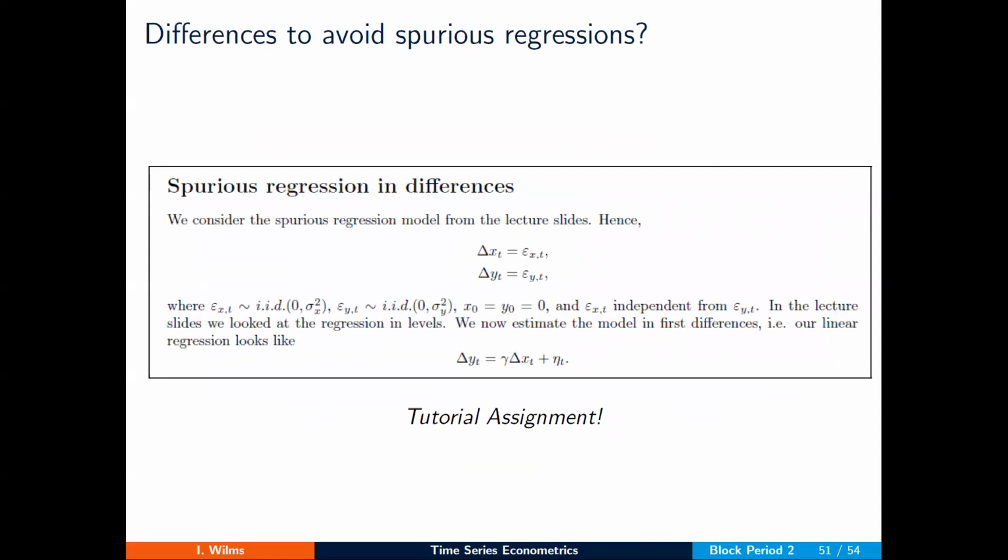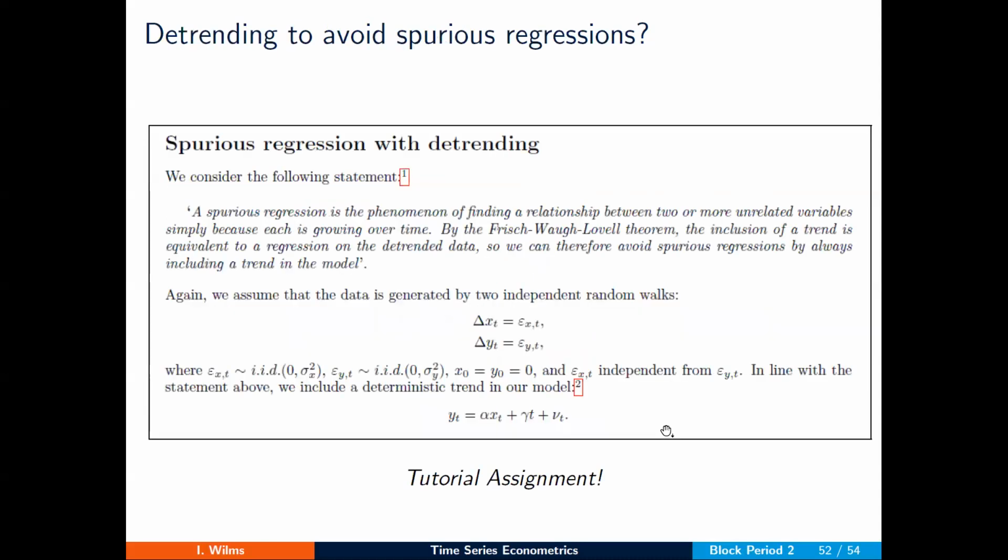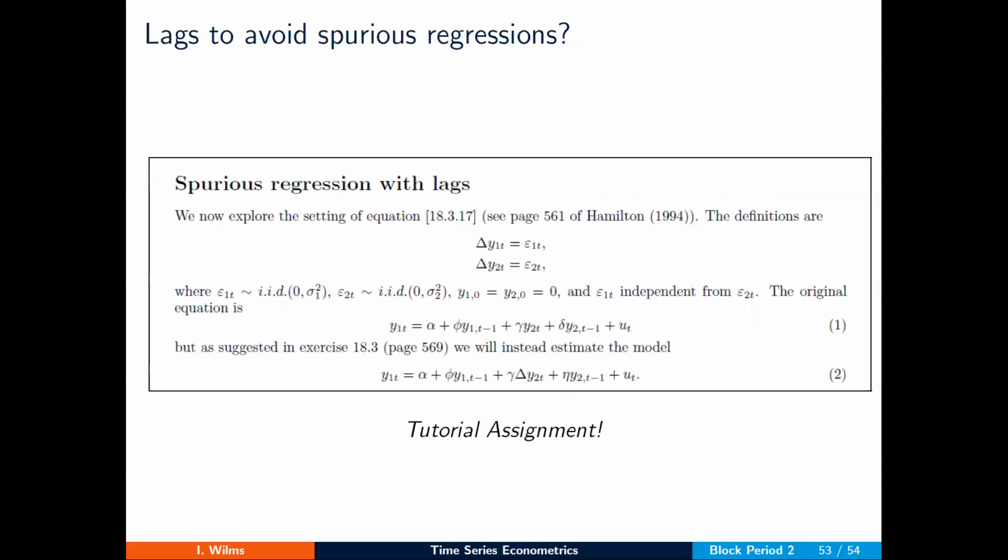Are there ways to avoid the spurious regression problem? Well, yes, luckily for us there are. And we will look into several suggestions in the tutorial. First, we will look at a regression of the series in differences. Then we investigate detrending, whether that can be used to avoid spurious regressions. And in the last case, we investigate if the problem can be avoided by including lags.